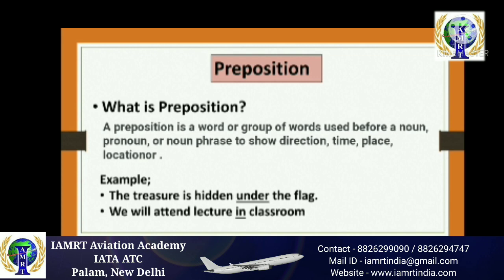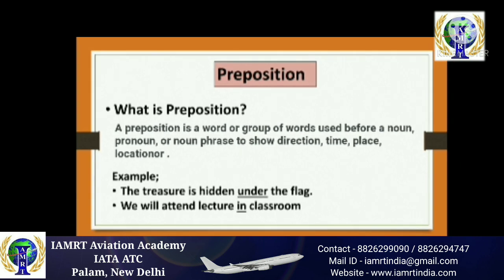For example, the treasure is hidden under the flag. Listen carefully, friends. The treasure is hidden under the flag. Means in this given example, the word under is a locationer. It locates that the treasure is hidden under the flag. And in the next example, we will attend lecture in a classroom. So where will we attend lecture? If we ask the question where, then we will get the answer in a classroom. That's why prepositions in and under are used in the following examples.